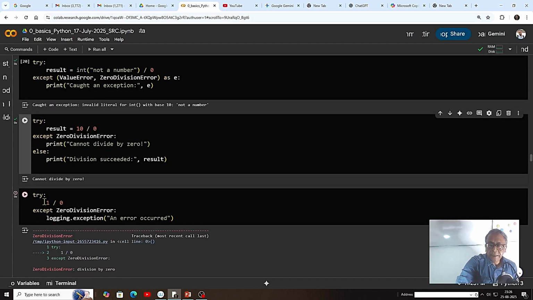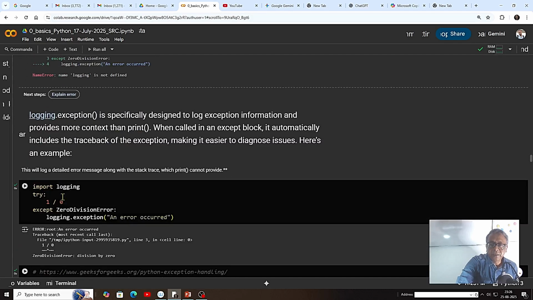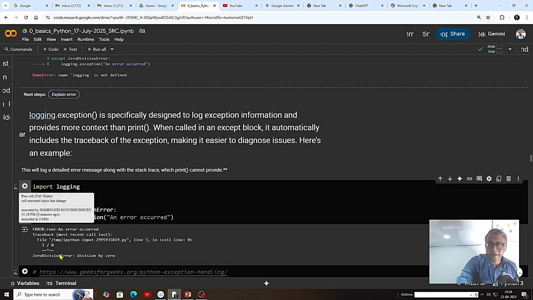Here we can get more information if we go for this command, import logging. Import logging is a more elaborate exception handling. It will create a traceback error, and it will show everything better than traceback, a more enhanced version of traceback. So better is import logging. You just have to import a library, and that's it.